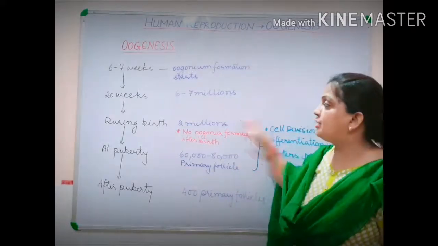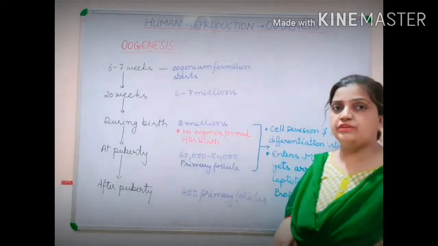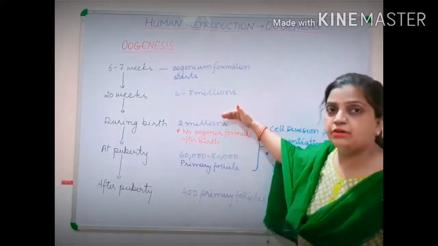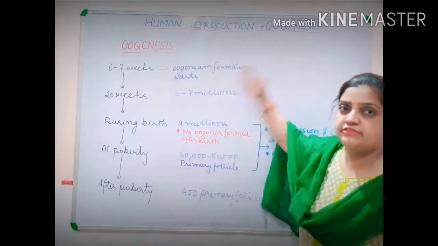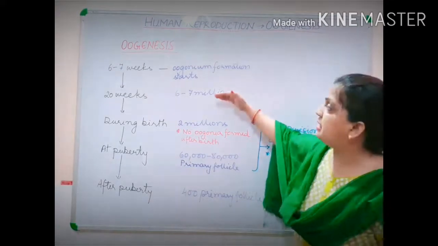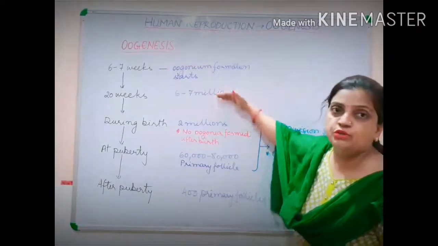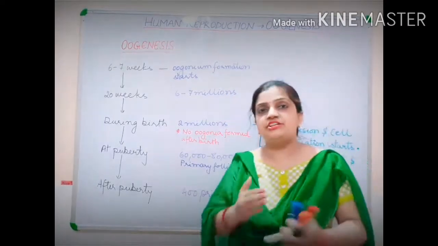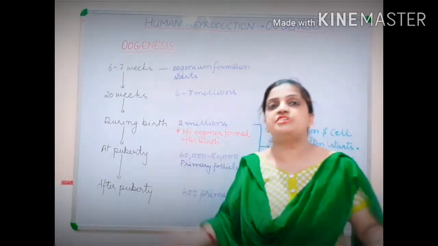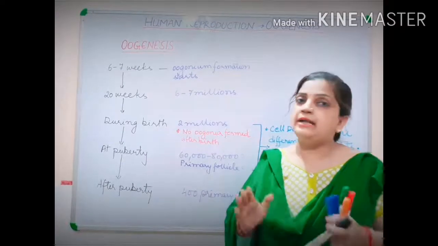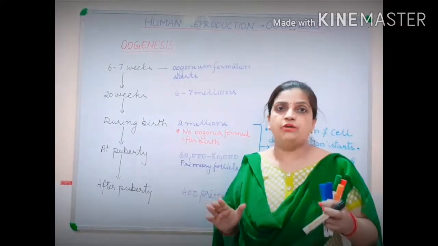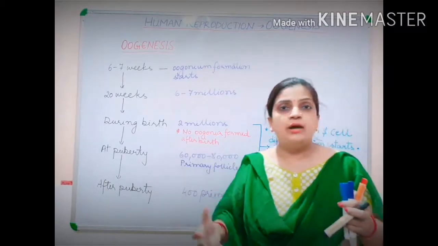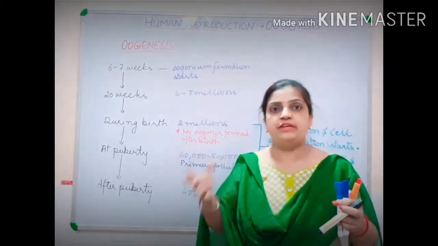Before entering meiosis, when mitosis was going on, cell division and cell differentiation were going on, and all developmental stages were going on, and the oogonium cells were changing into primary oocyte and primary follicle.